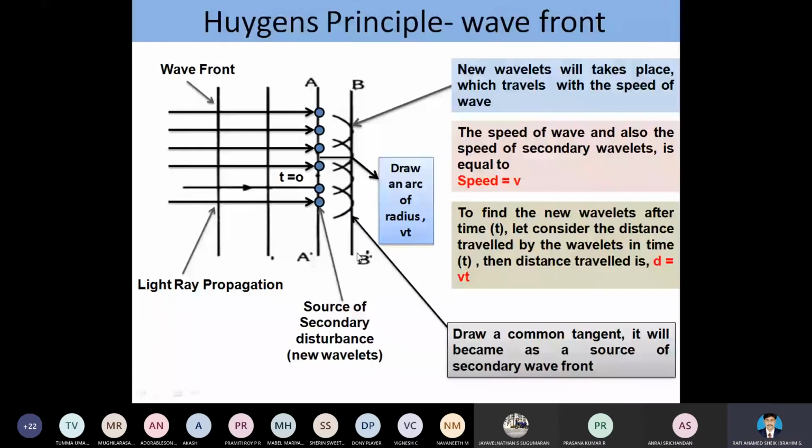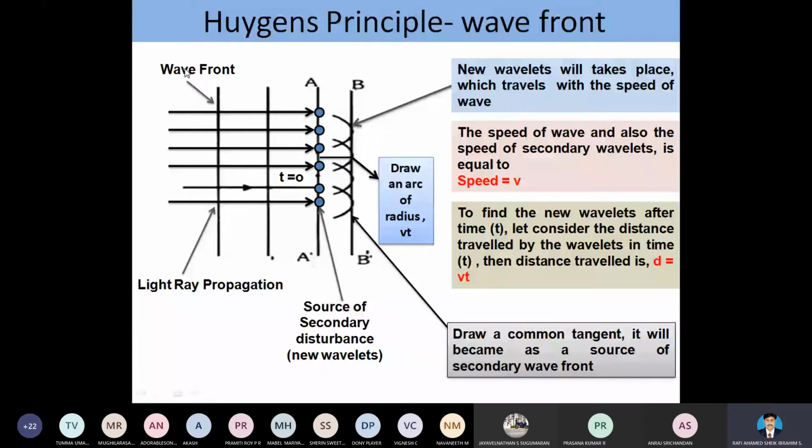So we are talking about the Huygens principle, the terms wavefront and wavelet. As we know, the wavefront is always perpendicular to the ray of light. From this slide we can see that the light ray propagation is in the vertical line, and the wavefront propagation is in the horizontal line.